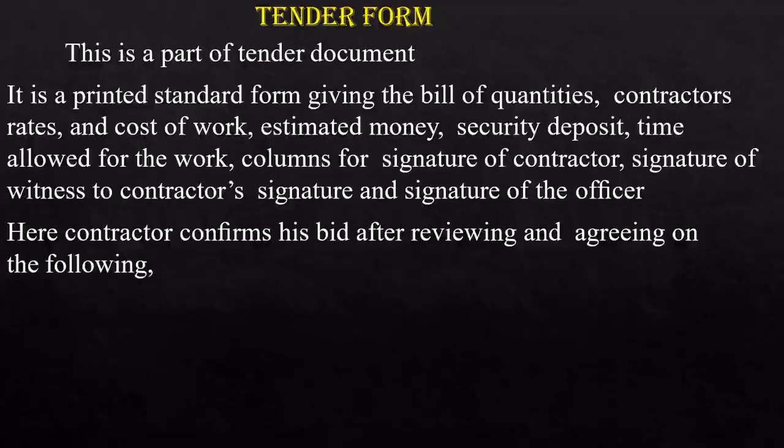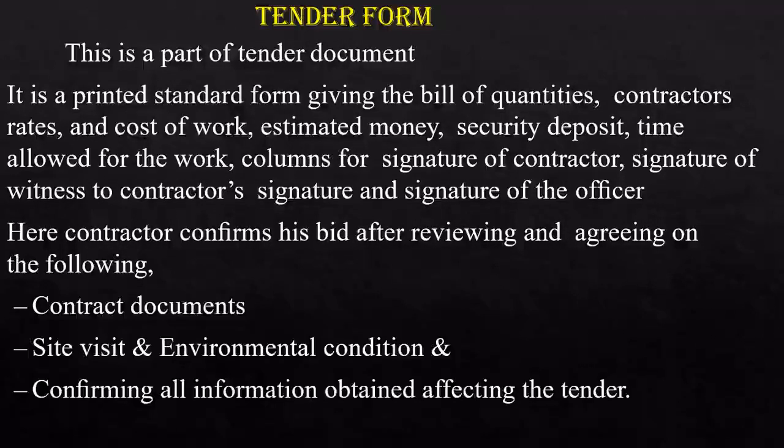So in the tender form, the contractor will confirm his bid after reviewing and agreeing to the following things, that is contract documents. The contractor has to verify the contract documents. He can do a site visit and analyze the environmental conditions, and he can confirm all the information obtained affecting the tender.